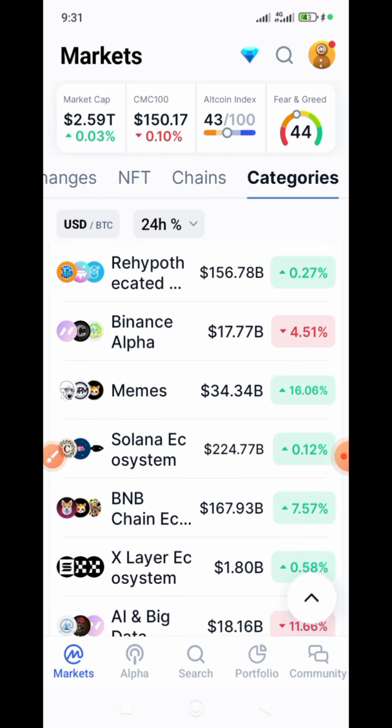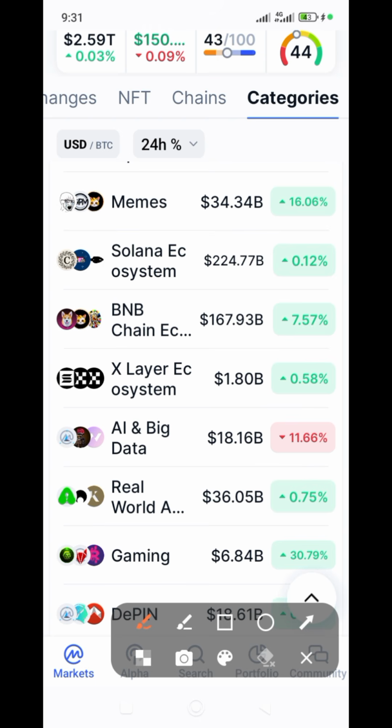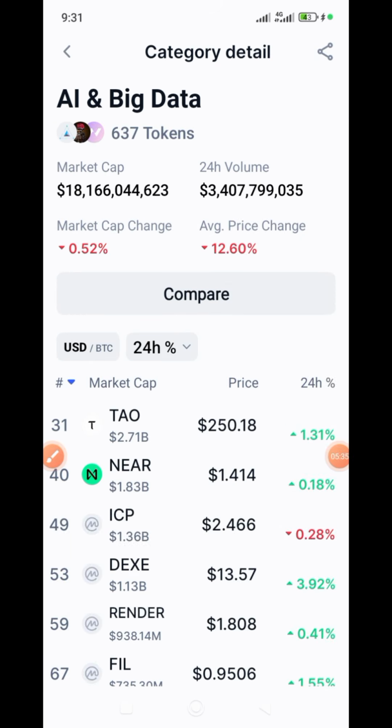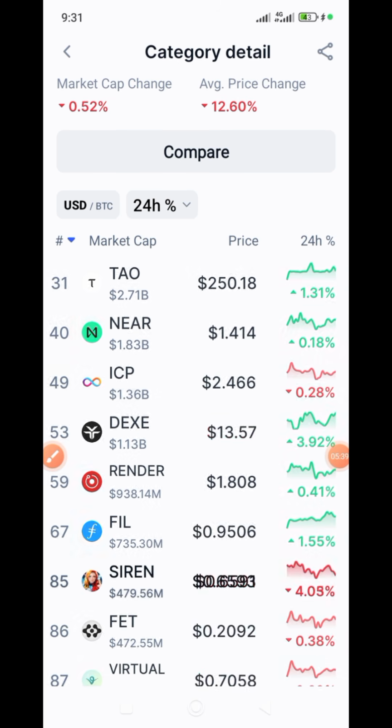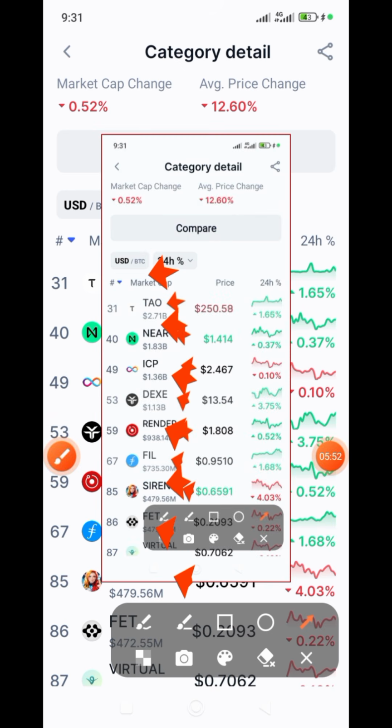All right, the next one I can advise you to check out is AI and big data. That is number one. Let me click on that AI. This is a very strong crypto narrative. These are tokens under AI and big data. Okay, you research on them. These are tokens under AI projects, AI projects that are doing well in this period.